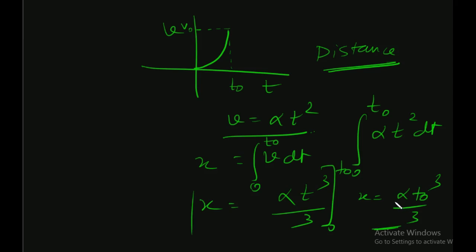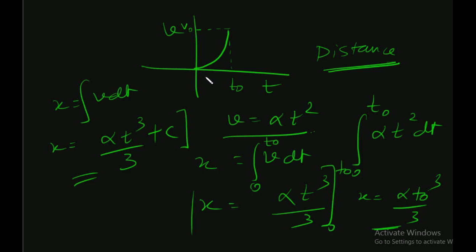If we did not put the limits, for example, if we carried out simple integration like this, then this would have been alpha T cube by 3 plus C. Now, plus C is added because the limit is not here. If we had to put the limit, then C would have gone.